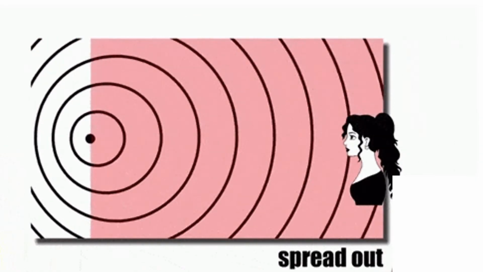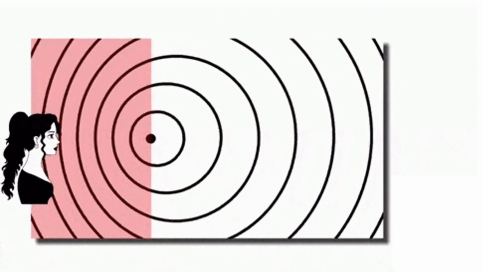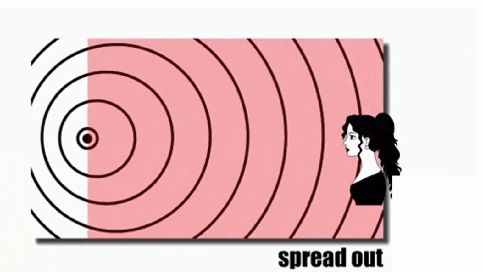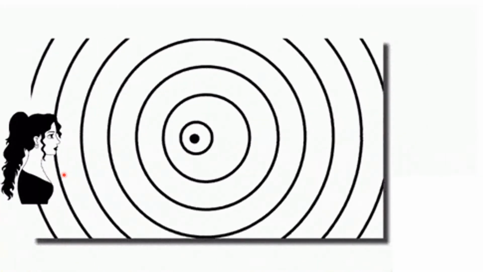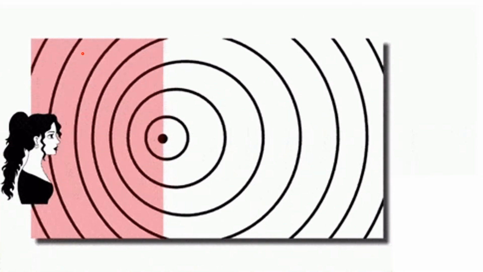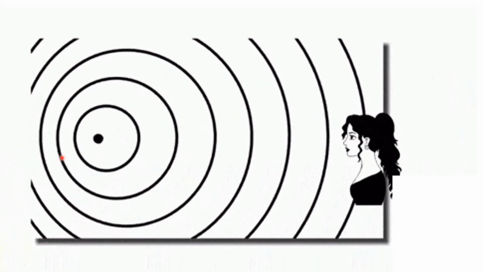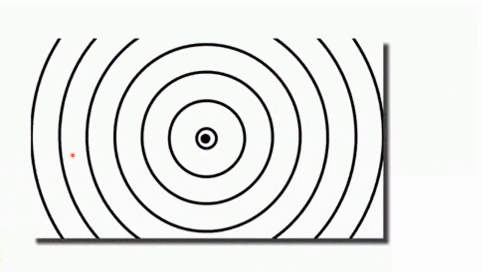No? As sabi dun sa Doppler effect, the shift daw, ang Doppler effect is the shift in the frequency of the wave with respect to the observer. So let's say ang observer natin, papalapit siya sa wave, higher frequency, no? Frequency is how many waves are in a certain period of time, 'di ba?